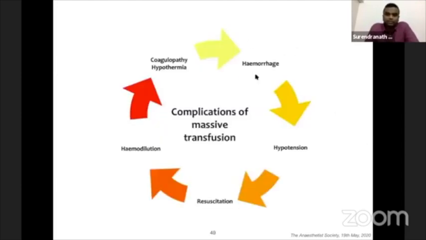Suppose a patient starts hemorrhaging and goes into hypotension. Once the patient is in hypotension, we start resuscitating the patient with crystalloids. If you do resuscitation with crystalloids or colloids, there is a lot of hemodilution occurring, and a dilutional coagulopathy leading to more hemorrhage. The crystalloid which we give is usually cold, which will lead to hypothermia. Hypothermia again reduces the function of the plasma clotting factors, which will lead to more hemorrhage. So this vicious cycle leads to complications and massive transfusion.